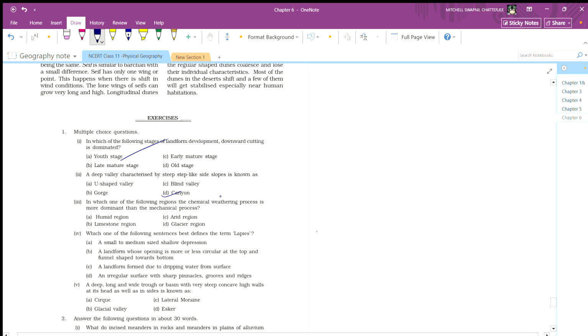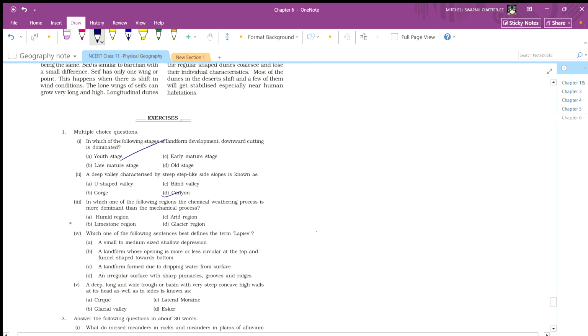So what is the next one? In which of the following regions is the chemical weathering process dominant over the mechanical process? Not the glacier, it is mechanical. Arid region is also mechanical. Humid region is also mechanical, due to the water that cuts the landforms.